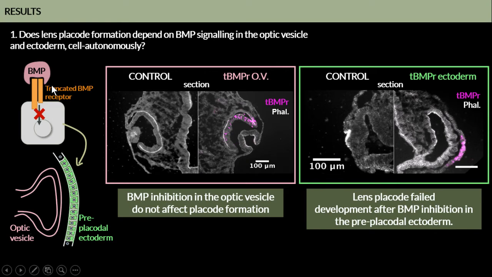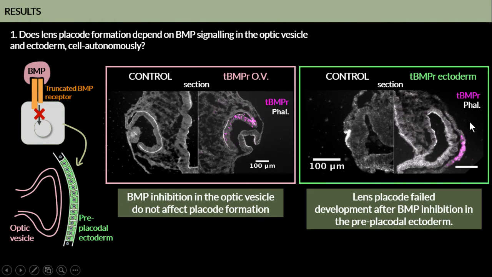To answer our first question, we inhibited the BMP signaling by overexpressing a dominant negative form of the BMP receptor type 1 separately in the optic vesicle and in the preplacoidal ectoderm. In this section, stained with phalloidin, we see the expression of this dominant negative form of the BMP receptor in the optic vesicle in pink. And we can see that the lens placode is formed. You can see here the thick cells that are already invaginating. So the inhibition of BMP in the optic vesicle did not affect the placode formation.